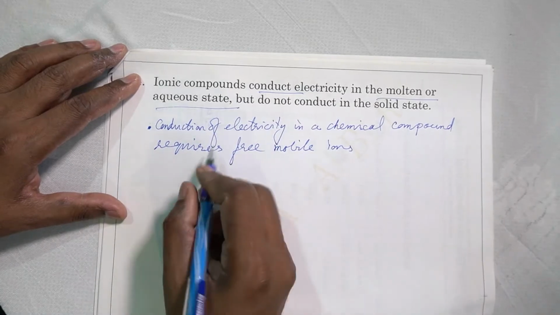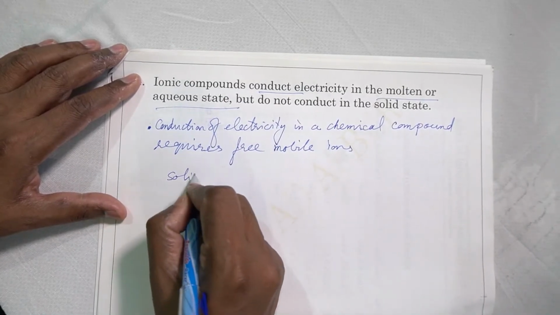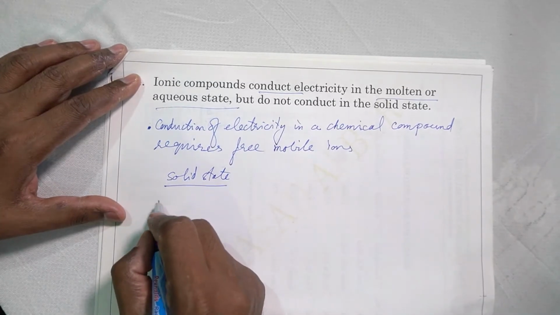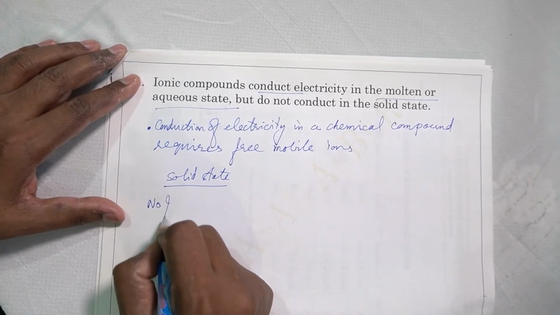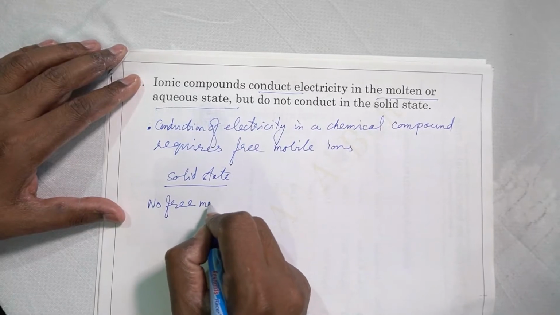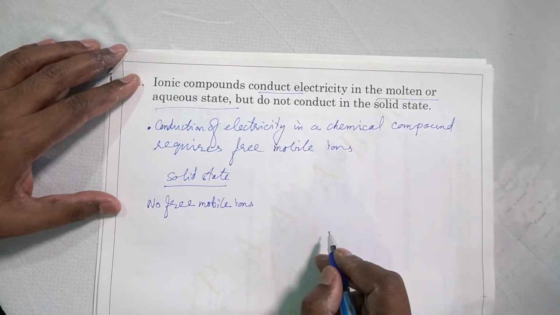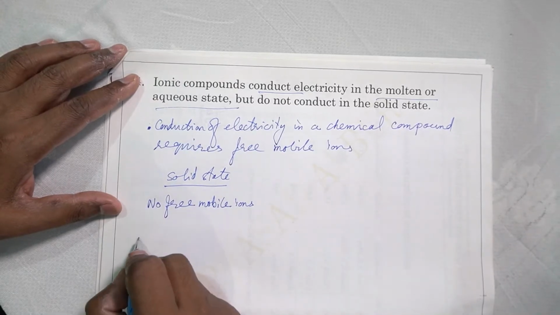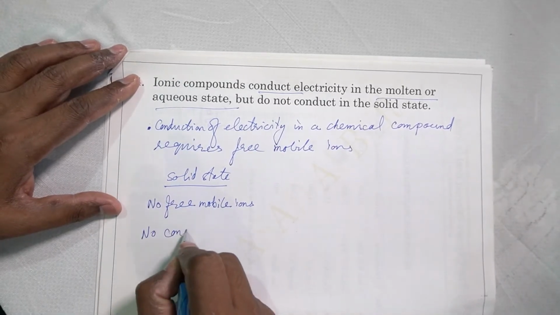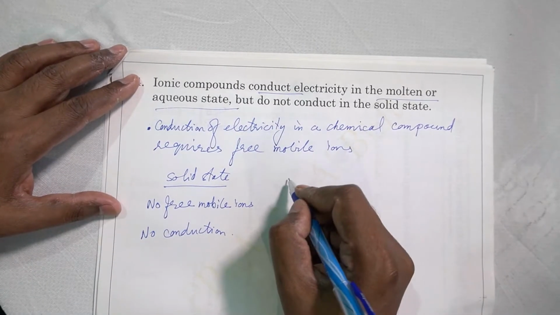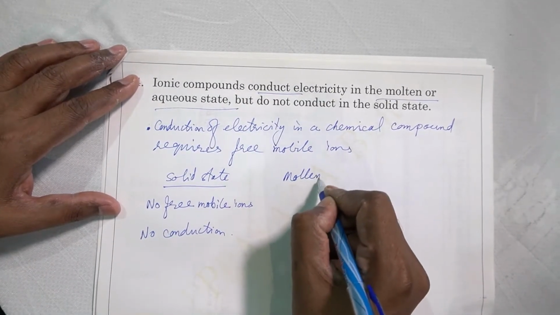This is the first thing to note. Now we have already seen that in solid state the ions are held tightly. So no free mobile ions in solid state because they are held tightly and cannot move, and therefore no conduction in solid state. Now what happens in the molten state?